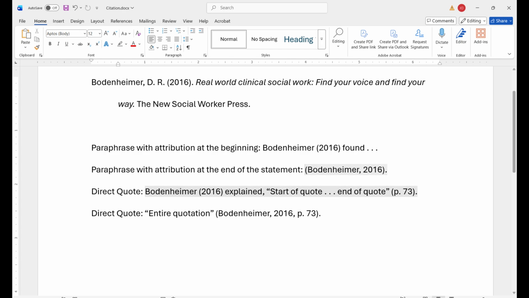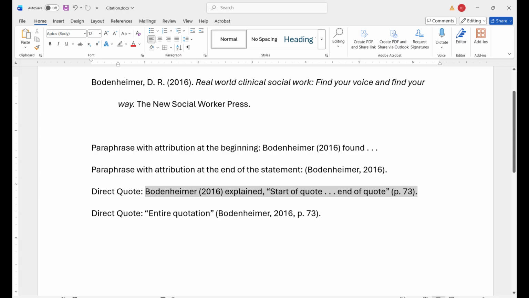and then a period. Direct quotes can be formatted in two ways. You can put the attribution prior to the quote with the author's last name, space, and the year in parentheses, followed by a space and an appropriate verb and the quotation within quotation marks, but no period.